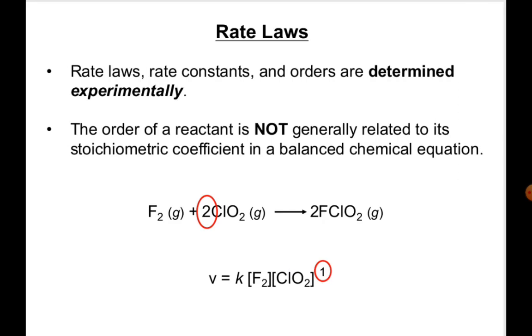Now, rate laws, rate constants and orders are determined experimentally. Remember one thing, the order of a reactant is not generally related to its stoichiometric coefficient in a balanced chemical equation. We will discuss this briefly later.